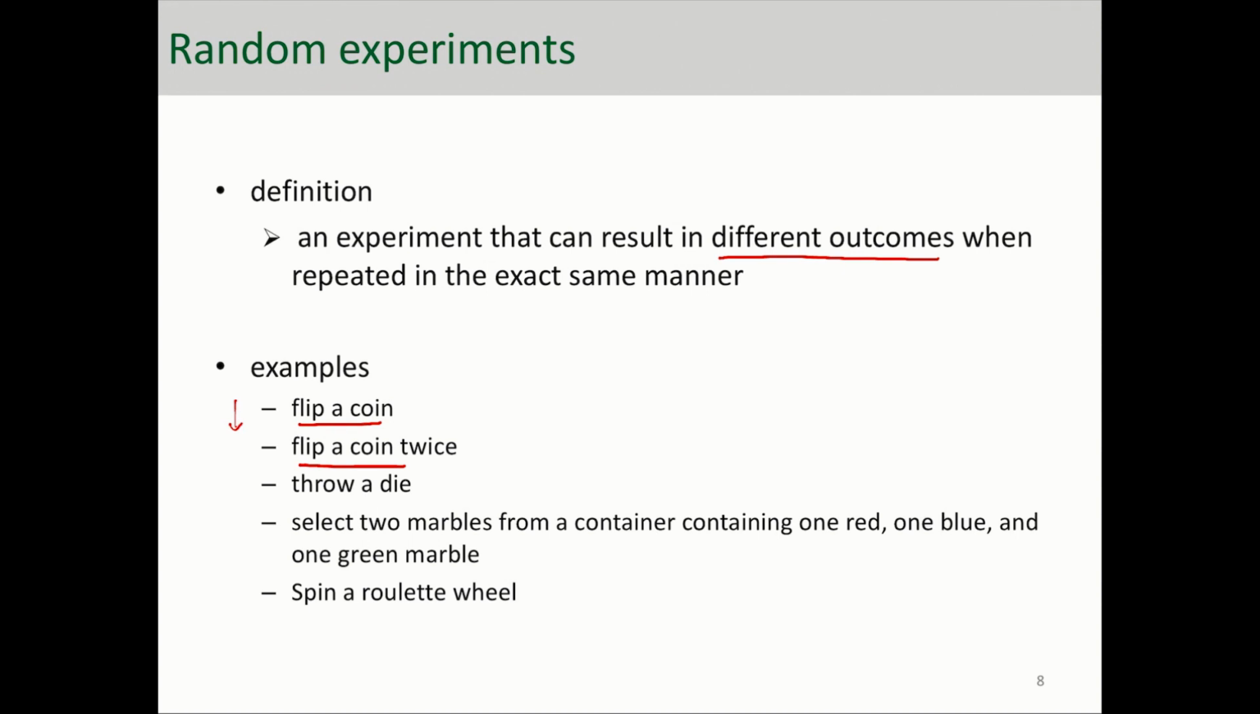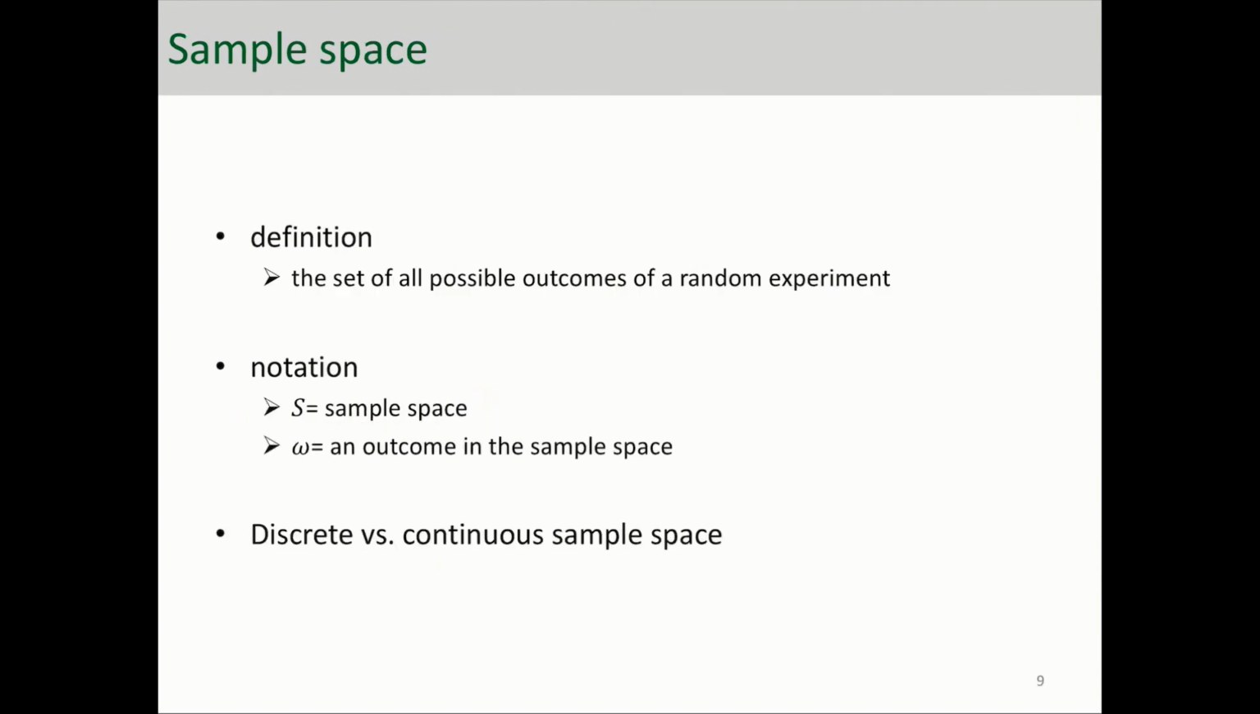Well, you might think, what is the difference between flipping a coin and flipping a coin twice? They seem to be the same random experiment. They have kind of the same outcomes. Well, they are different random experiments for a reason, and that is sample space. Their sample spaces are different. What is a sample space?